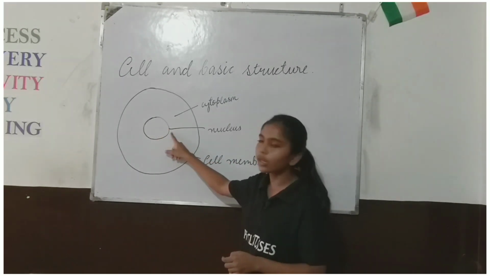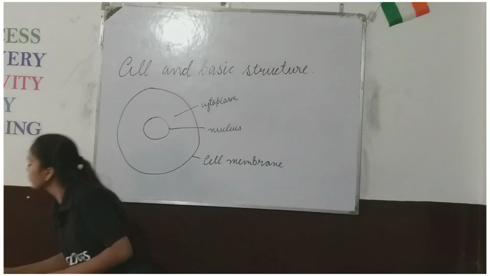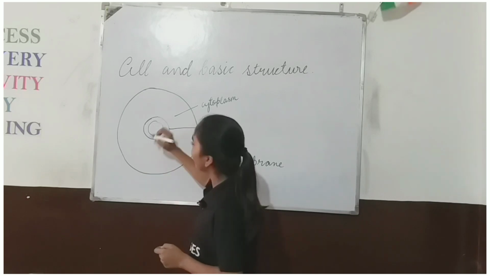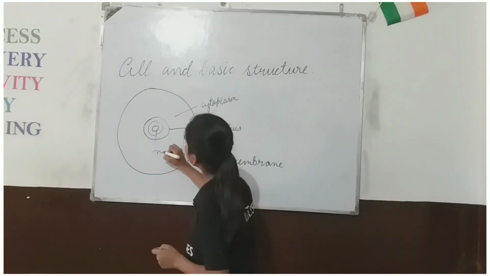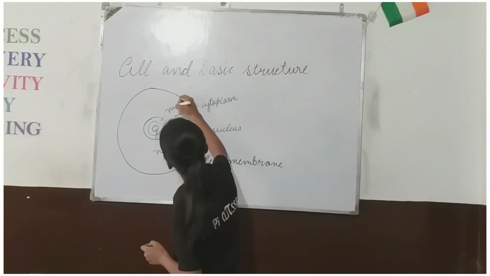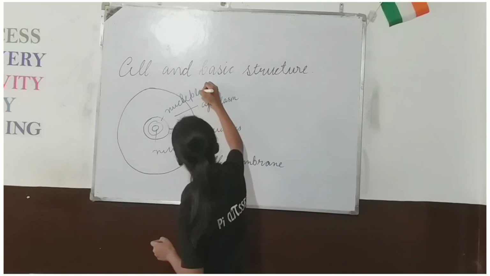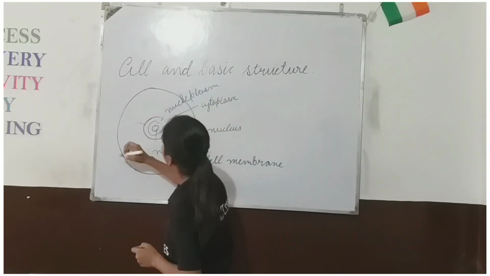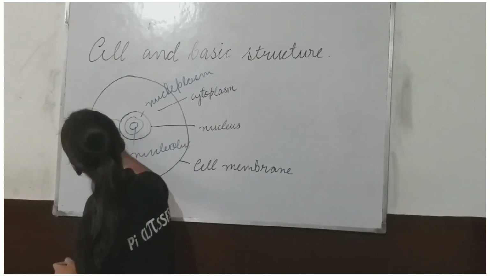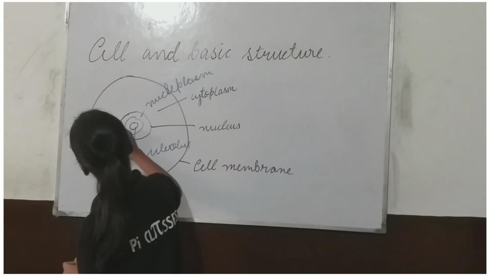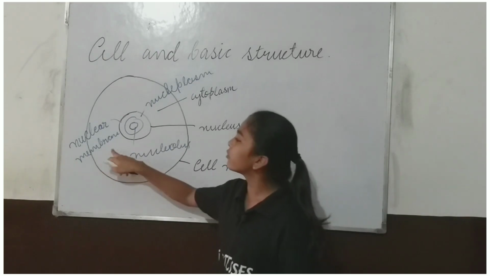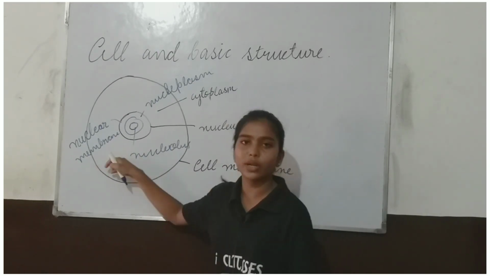But only the nuclear membrane is not well defined. Suppose this is the nuclear membrane, a little thin here, and the fluid inside this is the nucleoplasm, and this is the nucleolus. If the membrane is not well defined, it is known as the nucleoid, and if the cell has a proper well-defined membrane, it is known as the nucleus.